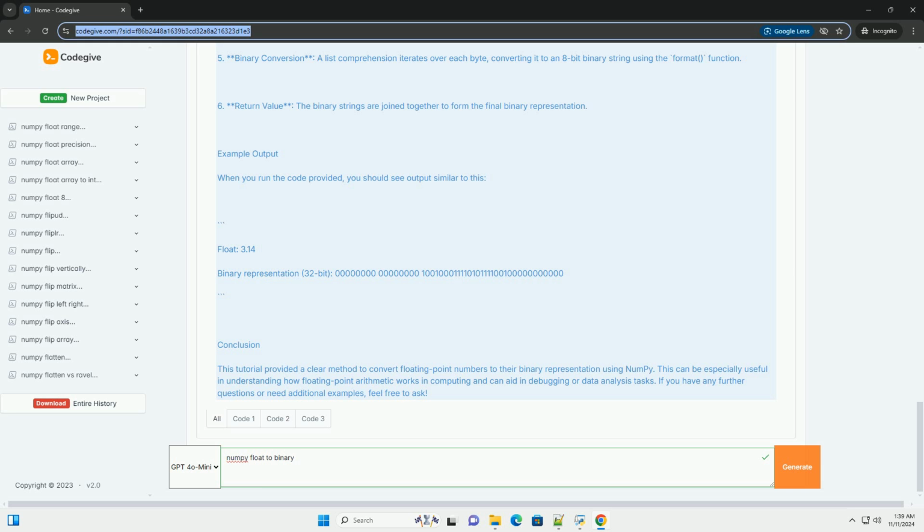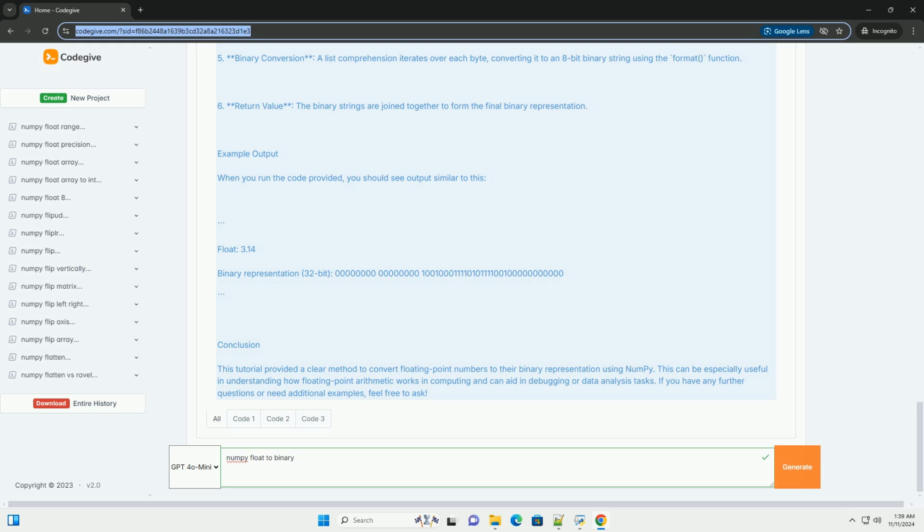Code example. Here is a step-by-step example of how to convert a float to its binary representation using numpy. Explanation of the code. 1. Importing numpy. The code starts by importing the numpy library. 2. Function definition. The float_to_binary function takes a floating point number as an argument.